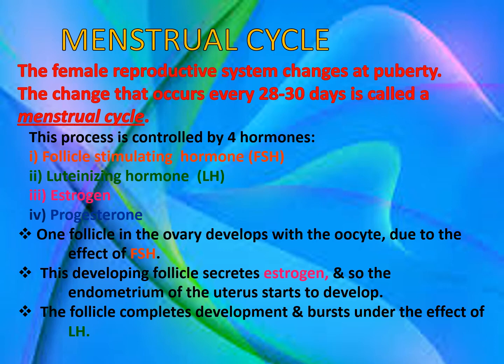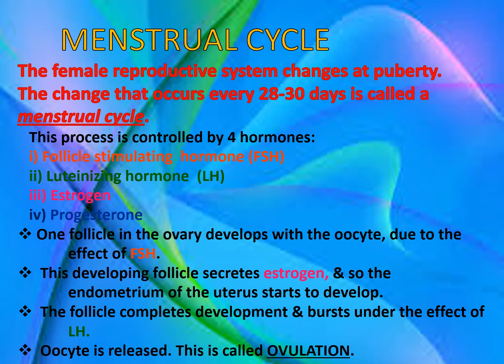Now this follicle completes development and it bursts under the effect of the other hormone called luteinizing hormone or LH. When it bursts, obviously the oocyte which is present in it gets released, and this process is called ovulation.